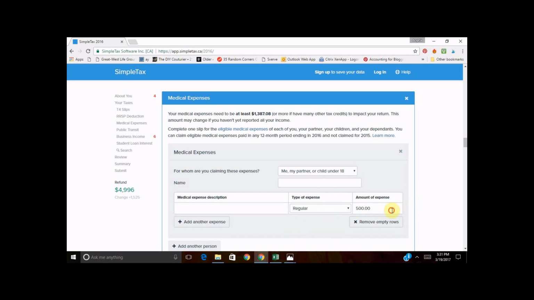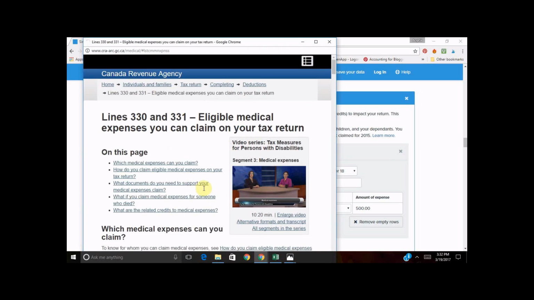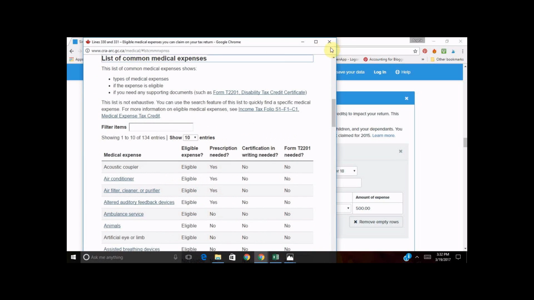as a regular expense, you'll notice that it doesn't impact the refund because it's not a large enough expense. You'll also notice that there's eligible medical expenses. If you click on this link, it's going to tell you what those are, and takes you to the CRA website. Okay?